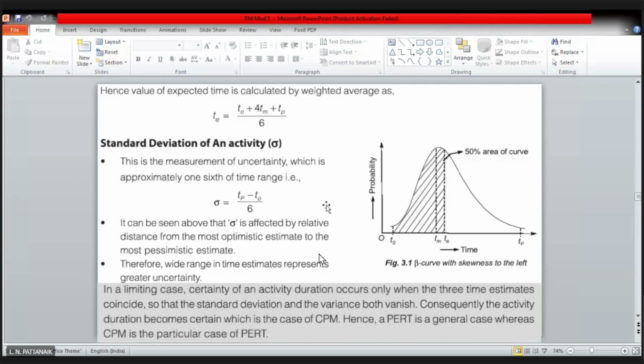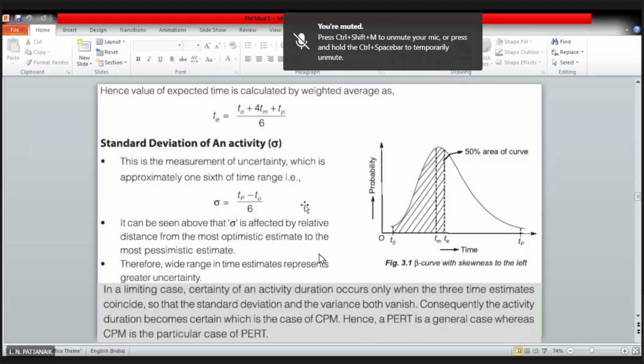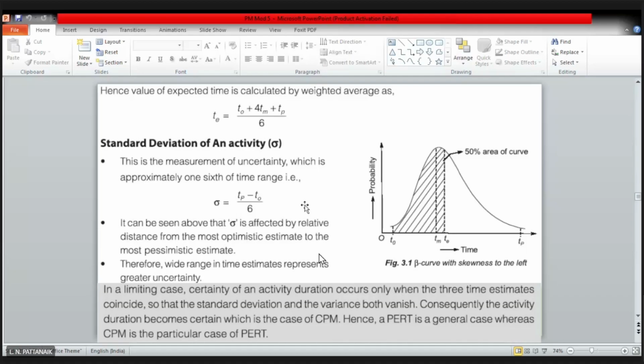Okay. So the next term that is used in case of these activities is standard deviation of an activity. Standard deviation basically show कर रहा है कि इसकी जो optimistic time और the pessimistic time कितना spread है, कितना dispersed है, कितना उसमें gap है, right? So if there is a large gap between TP and TO, that means the spread or the standard deviation of that activity is more.